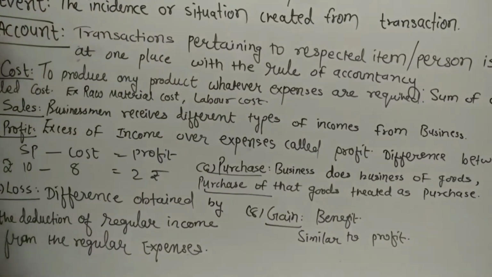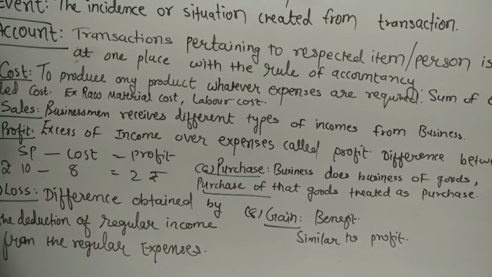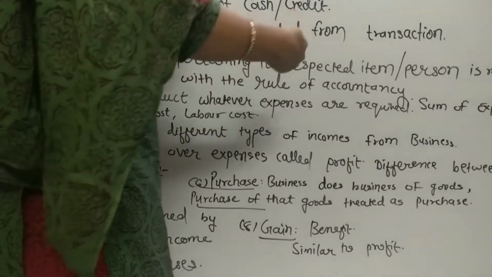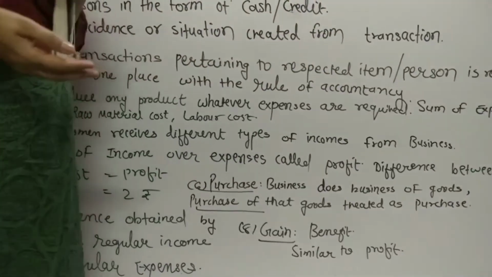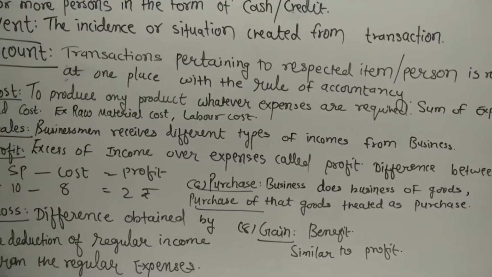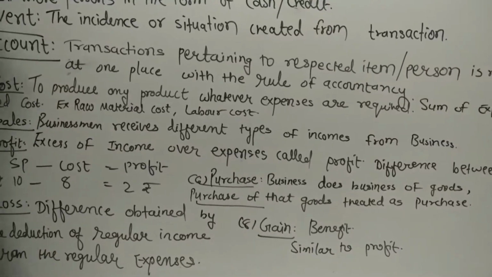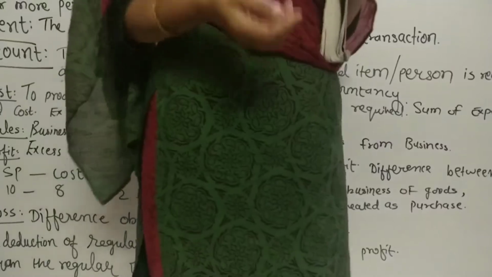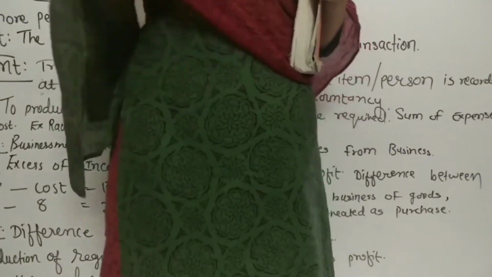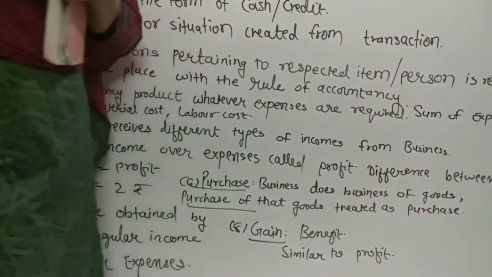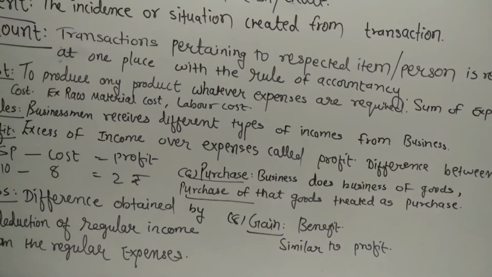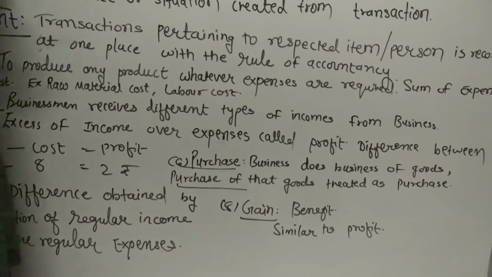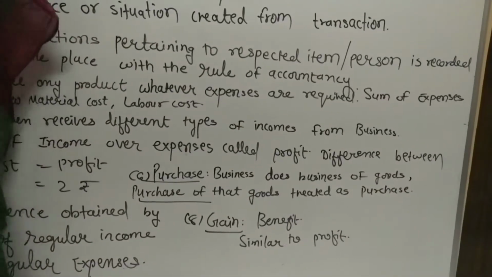Gain is फायदा होना, just to have a benefit. So now here it is a similar word to a profit. Any benefit when a businessman gets in his business, or income or any benefit, that thing is called as gain. So profit and gain both are the similar words. Is it clear to you? Now we are going to see some more terminology. Let's see next.